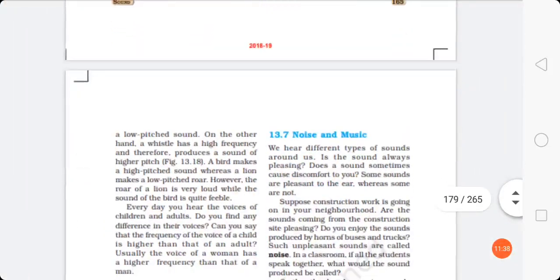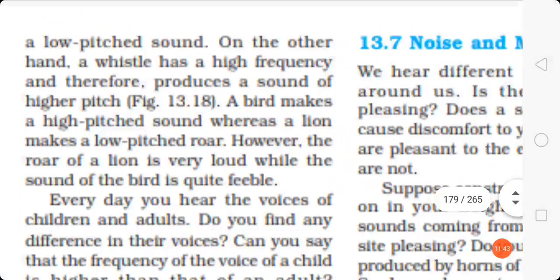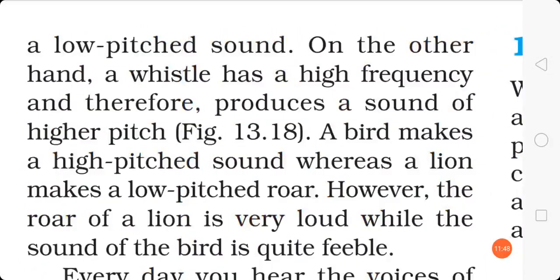Let us move on to the next page. So a drum vibrates with low frequency, so it generates a low frequency, low pitch sound. On the other hand, a whistle has a high frequency and therefore it produces sound of higher pitch. If you hear a drum sound and a whistle sound, which one is the more high pitch sound, which produces more sensation to your ear? So the whistle's sound creates more sensation on the ears than the drum. That means it is a high pitch sound.